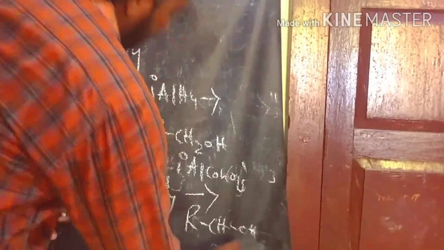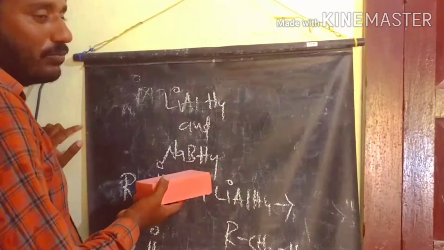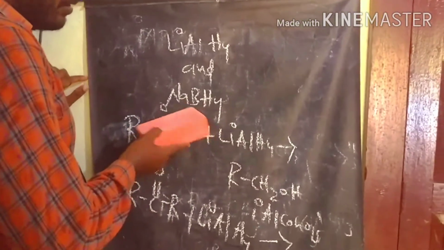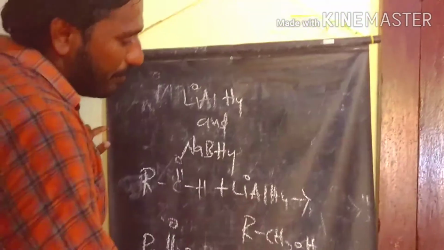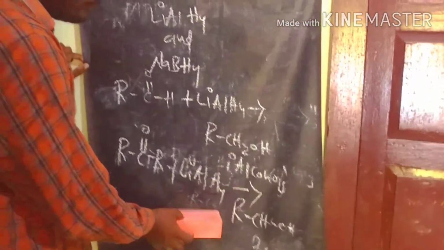So aldehydes undergo reduction in presence of lithium aluminum hydride and give primary alcohols. Ketones in the reduction process with lithium aluminum hydride give secondary alcohol as the product. So we discussed some of the examples. In the same case, sodium borohydride also. In place of lithium aluminum hydride, we take sodium borohydride. In this case, we are getting the same: primary alcohols from aldehydes and secondary alcohols from ketones.